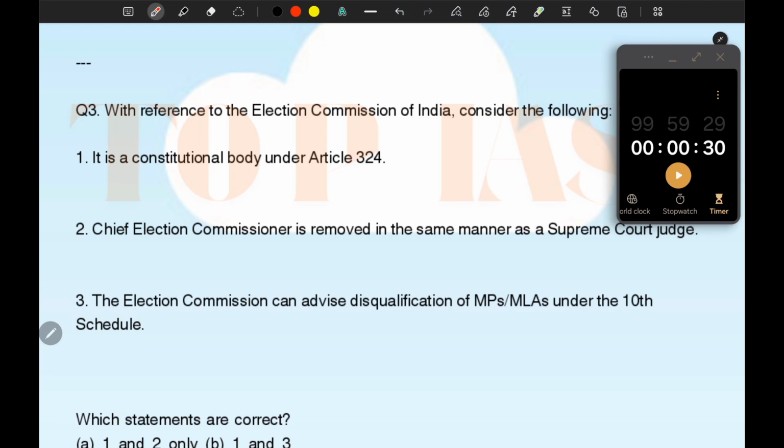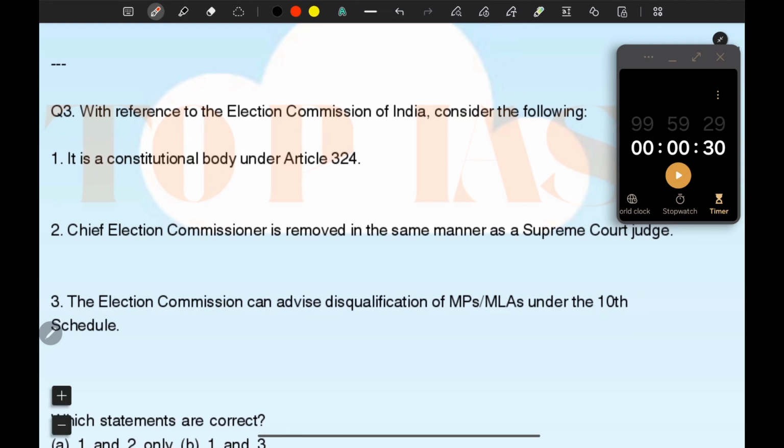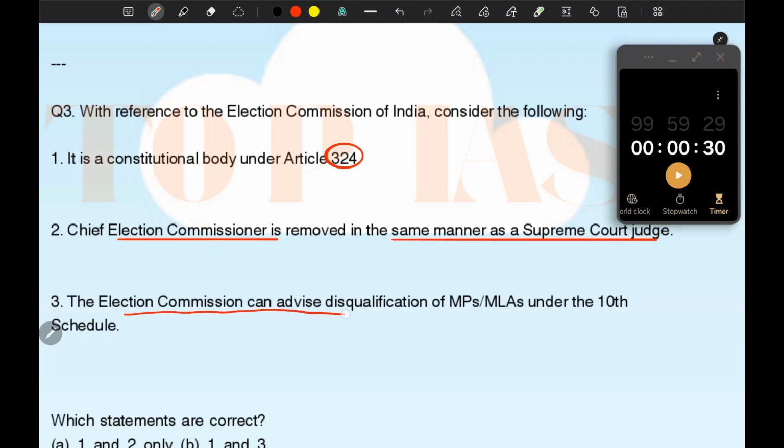So question number 3. With reference to the Election Commission of India, consider the following. It is a constitutional body under Article 324. Chief Election Commissioner is removed in the same manner as a Supreme Court judge. The Election Commission can advise disqualifications of MPs and MLAs under the 10th Schedule of the Constitution.